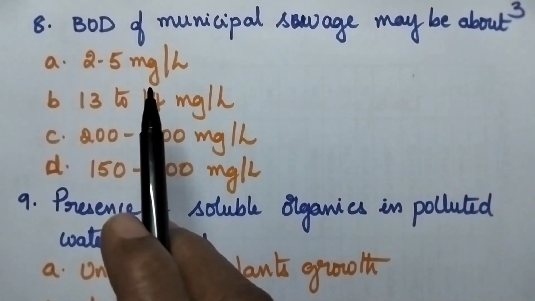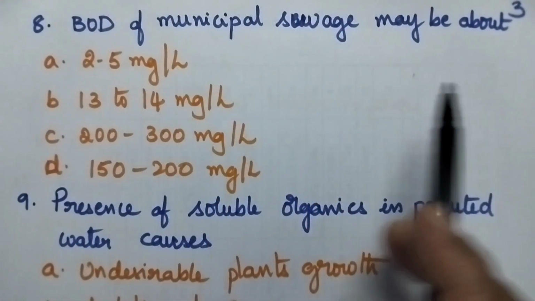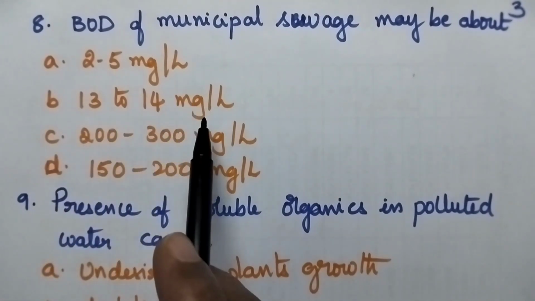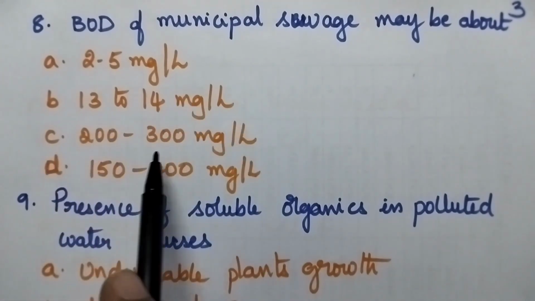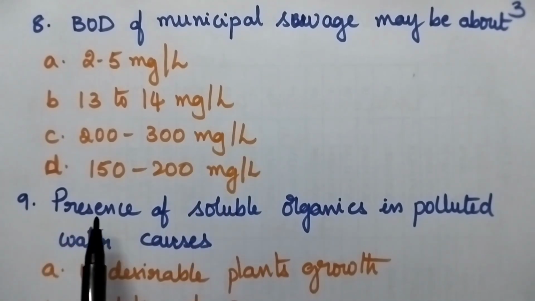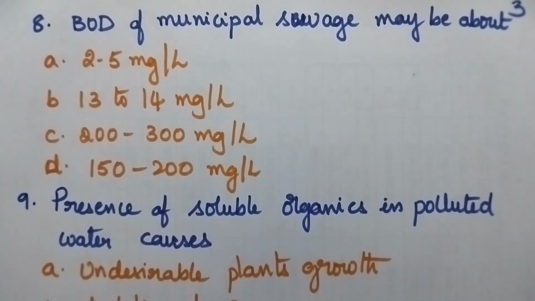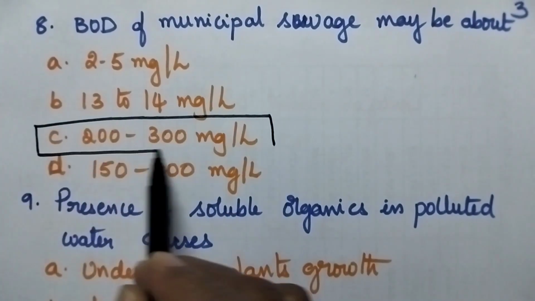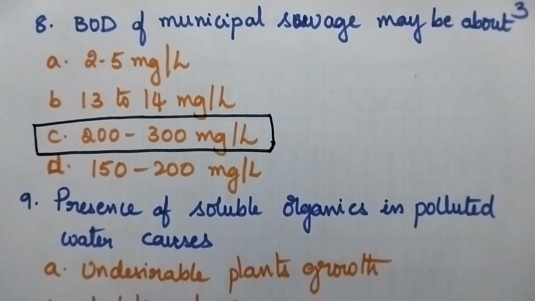Question number 8. BOD of municipal sewage may be about A 2 to 5 mg per liter, B 13 to 14 mg per liter, C 200 to 300 mg per liter, D 150 to 200 mg per liter. Option C 200 to 300 mg per liter is the right answer.